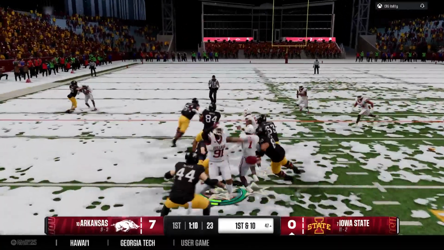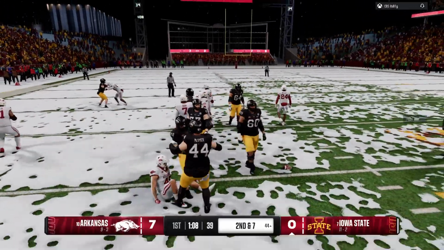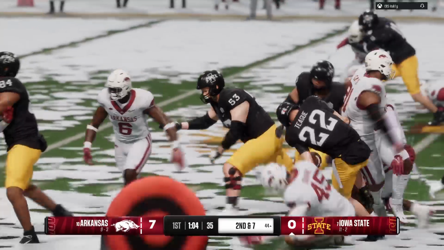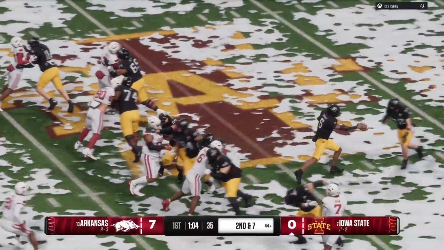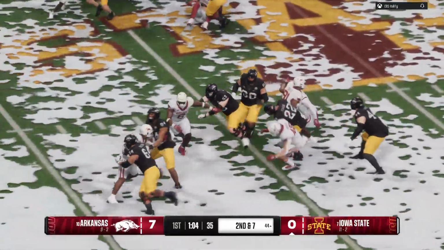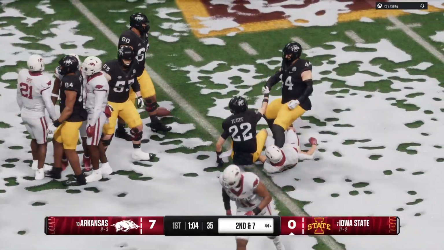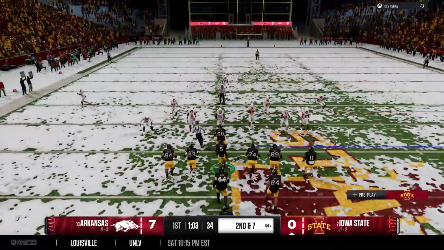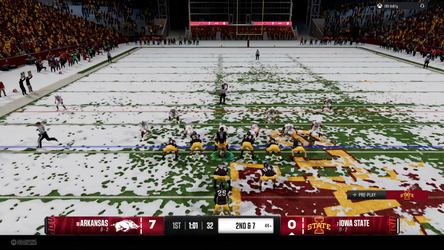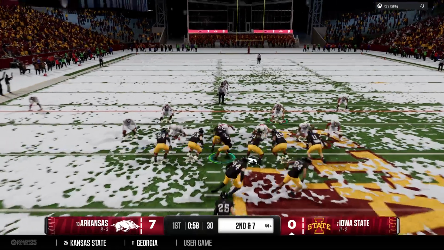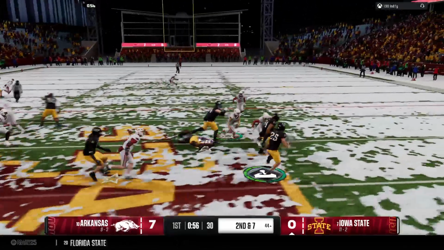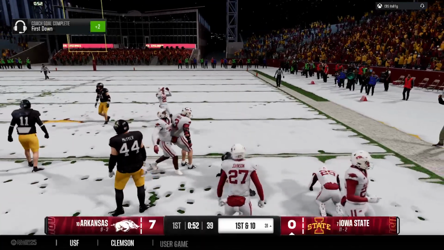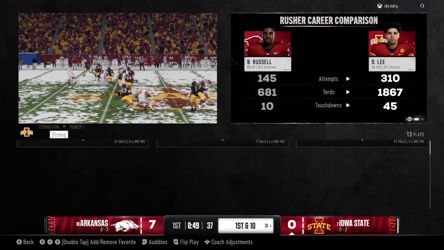Here comes a handoff. Stopped short of the marker after just a short gain. Nice solid run here by this back. Did a nice job of just finding that lane, picking up some positive yards there on first and 10. Second down after that run on the previous play. Here's the toss play now, running to the right. They make the stop, but not before a solid gain that time.